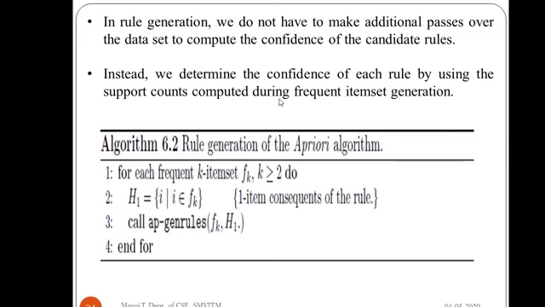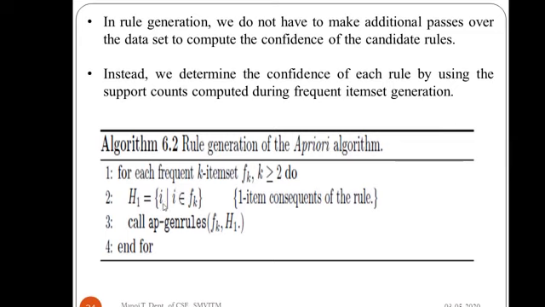We have already seen the reason for that. If one particular frequent item set satisfies a confidence threshold, then all its subsets will satisfy. You need not check it by making additional passes. So let us go with the pseudocode and understand what is happening over there. So rule generation for the a priori algorithm goes like this.